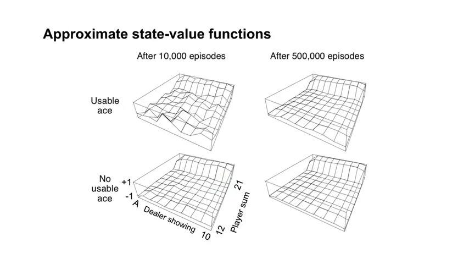Now let's look at the value estimates after 500,000 episodes, and the estimates have nearly converged to the state values. Notice the plots are much smoother now. We see the same pattern as before, where the values are low unless the sum is 20 or 21.